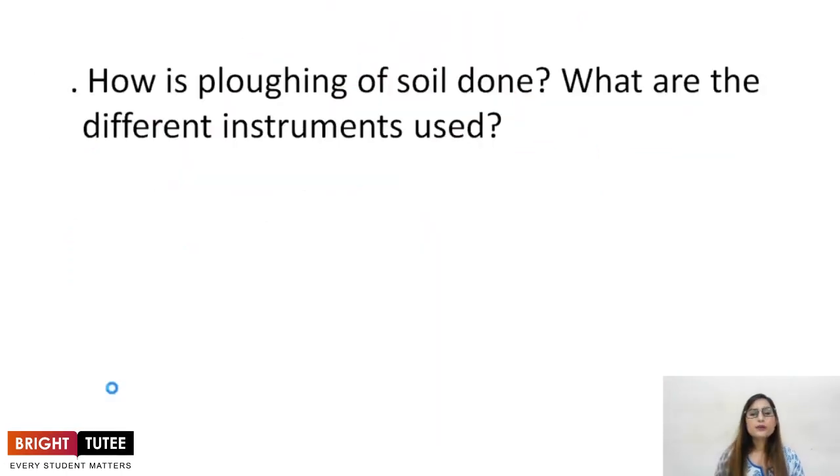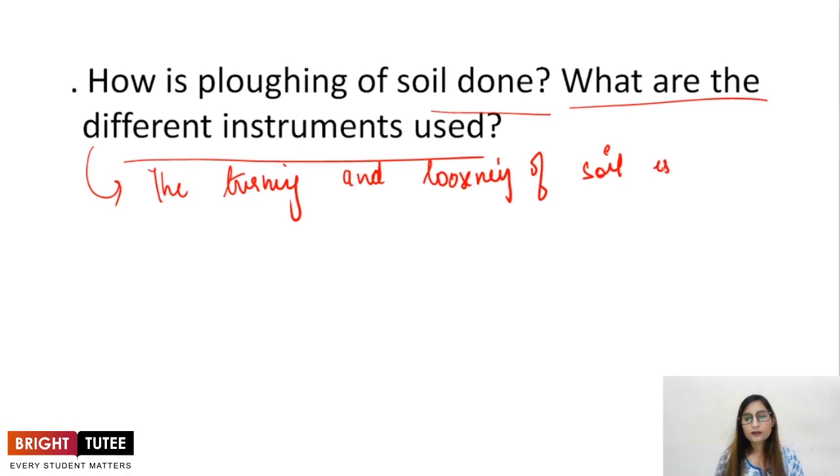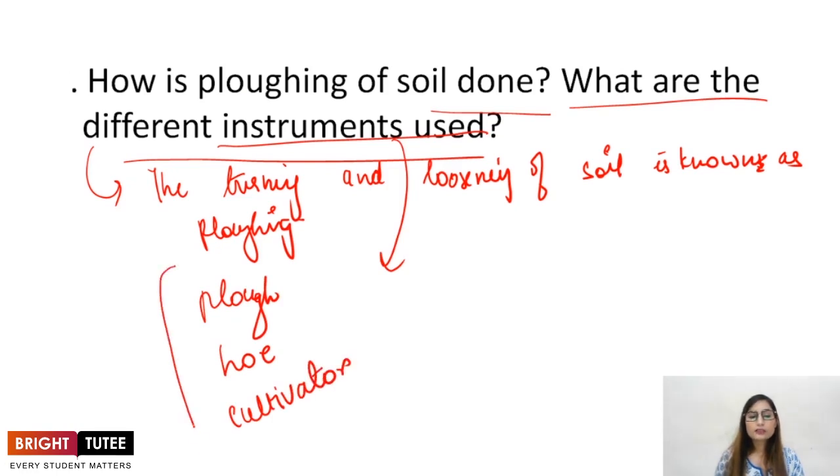Next question, how is plowing of soil done? What are the different instruments used? First of all, the definition of plowing is the turning and loosening of soil is known as plowing, right? The turning and loosening of soil is known as plowing. What are the different instruments used? The different instruments used are plow, right? Second is hoe, and third is a cultivator. I have explained all the three in the lecture.